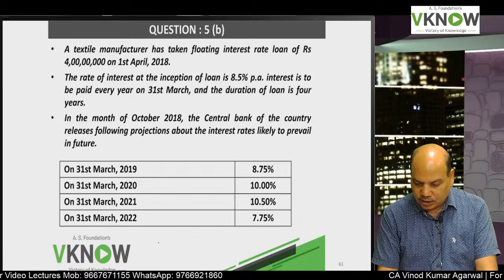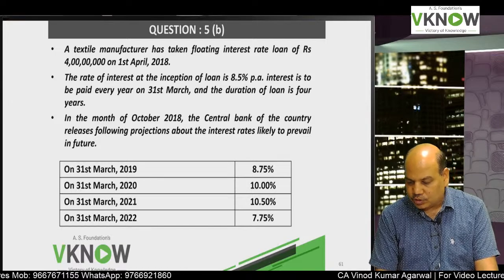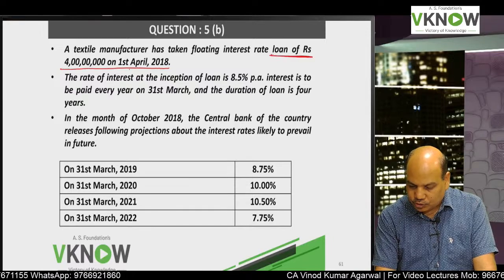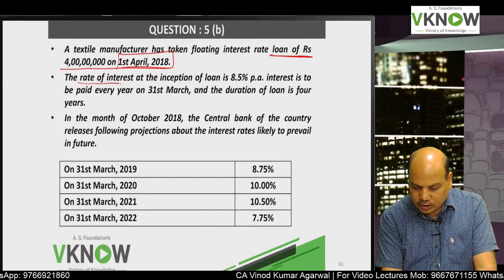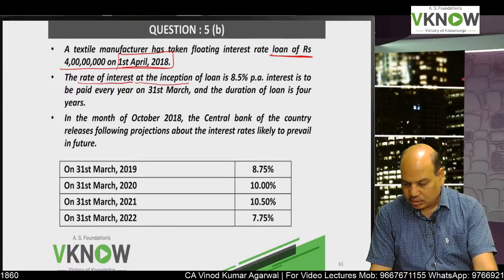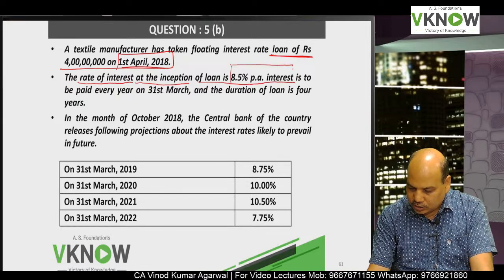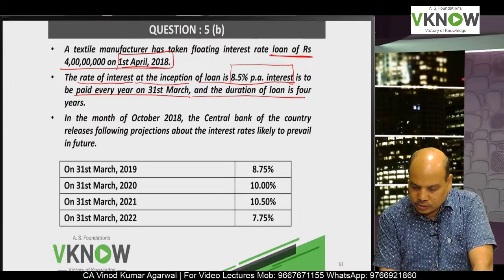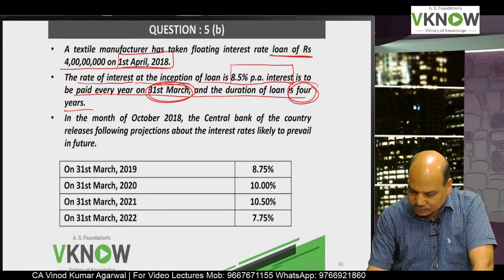Keep the SFM MTP in front of you. A textile manufacturer has taken a floating interest loan of rupees 4 crore. So there is a loan taken of 4 crore on 1st April 18. Always read the problem slowly. The rate of interest at the inception of the loan is 8.5%. The interest on the loan is to be paid every year on 31st March, and the duration of the loan is 4 years. Payment will be made annually for 4 years.